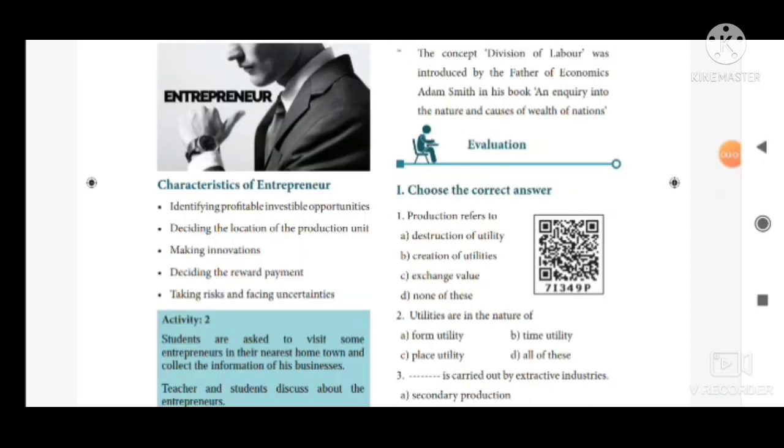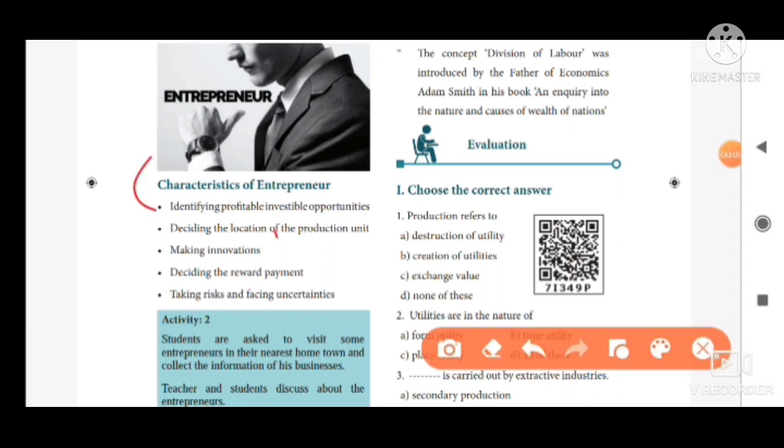Last question, write the 3 characteristics of an entrepreneur. First one, identifying profitable investment opportunities. Second one, deciding the location of the production unit. And third one, making innovations.